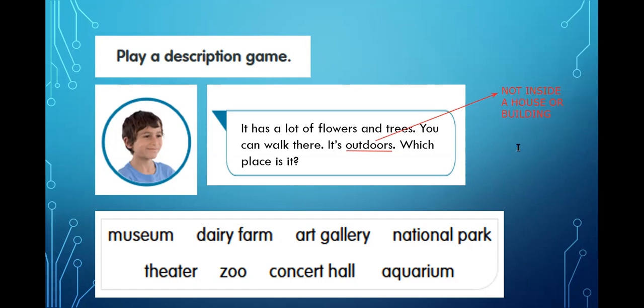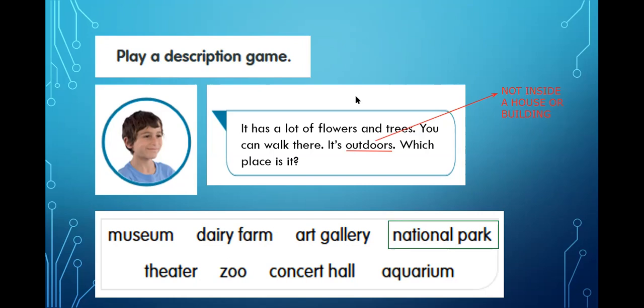That's what it means to say outdoors. Okay, which place is it? With flowers, trees, you can walk, it's outdoors. What are we talking about? Okay, I believe we're talking about, in this case, a national park. Okay, we're talking about a national park. A national park. Let's see.